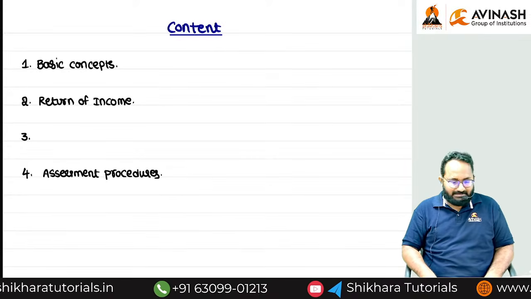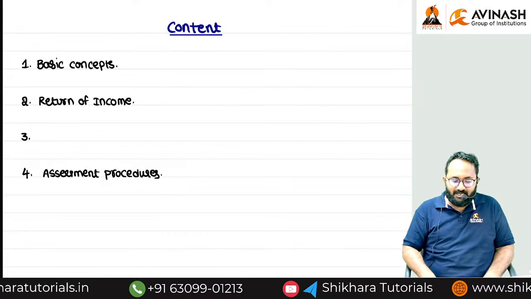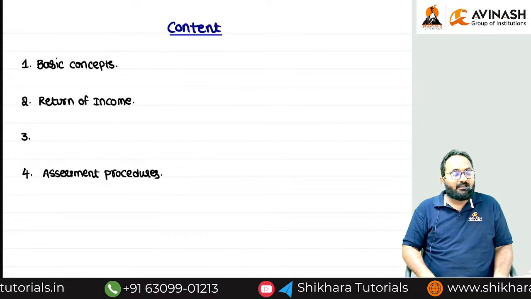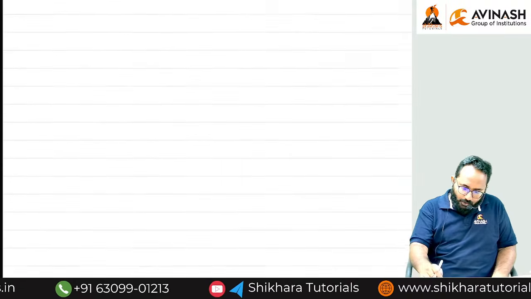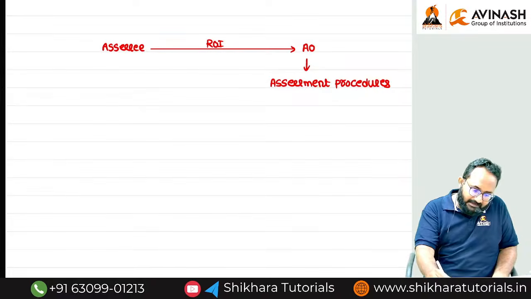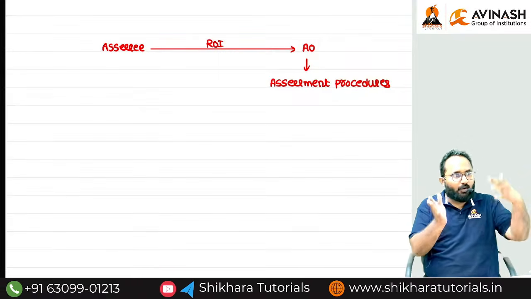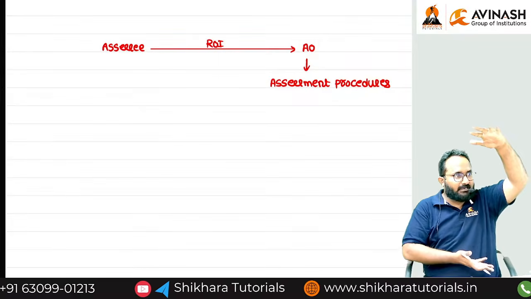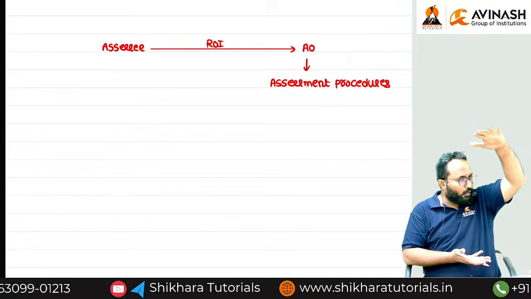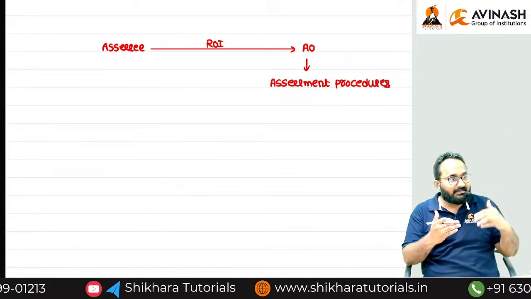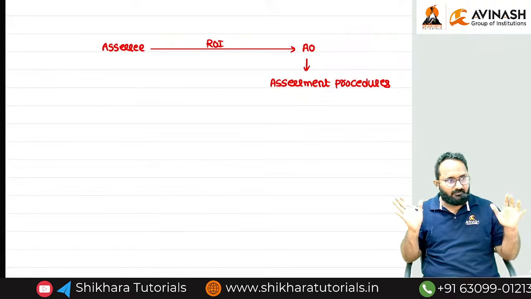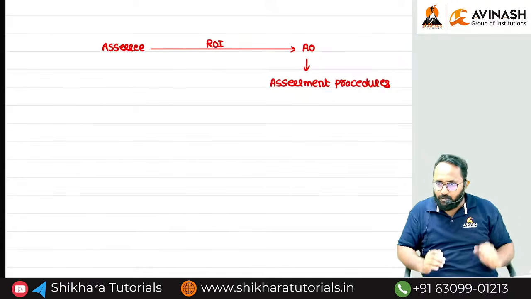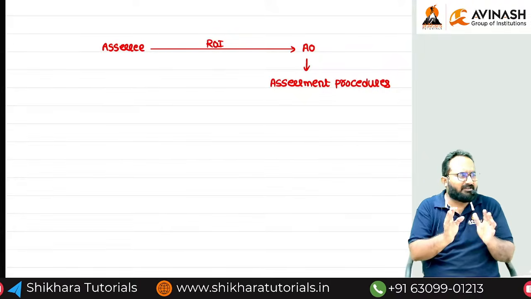Then what is the chapter we have to learn in between these two? Income tax authorities. I told you this authority is there, but I have to tell you the total hierarchy. Who is the topmost authority in income tax, who is the lowest authority, who is subordinate to whom, who is ordinate to whom. These are all the things we'll discuss from the top to bottom. Just a 1 hour discussion.